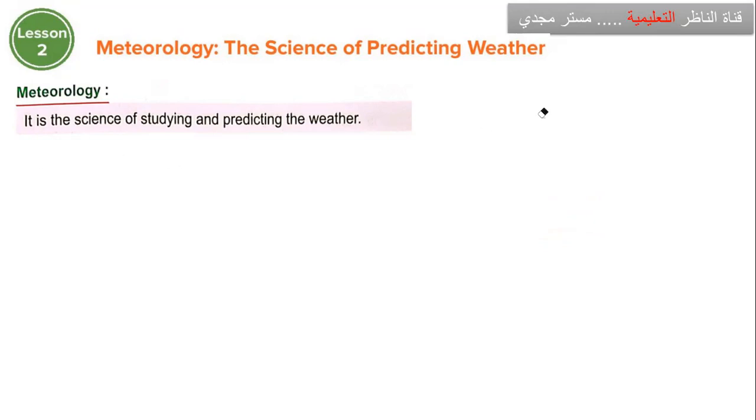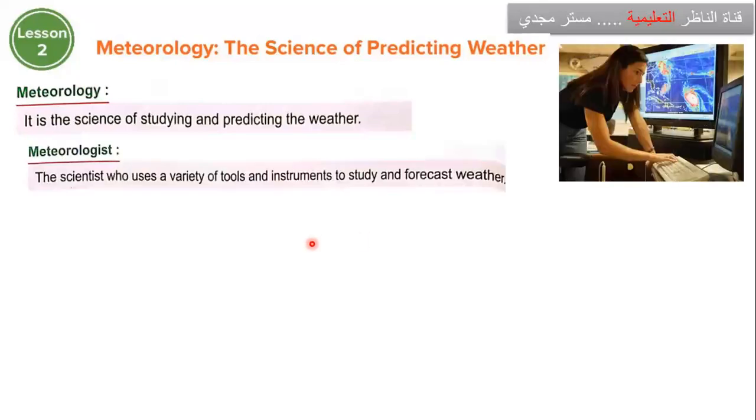Next point. Meteorologist. The scientist who uses a variety of tools and instruments to study and forecast weather. So this is the person who forecasts the weather, who studies the weather, who uses tools and instruments to measure.